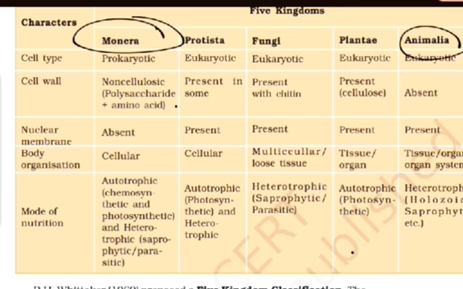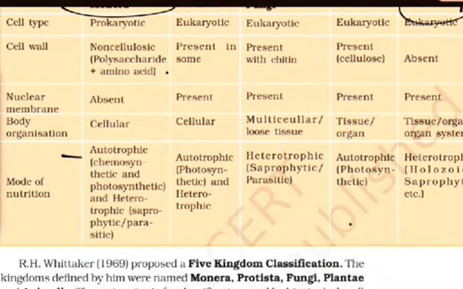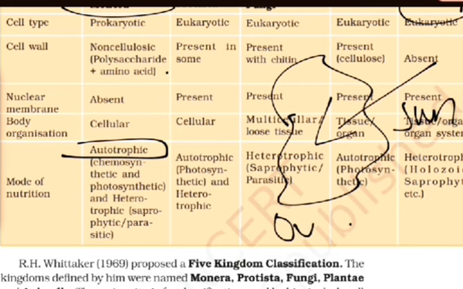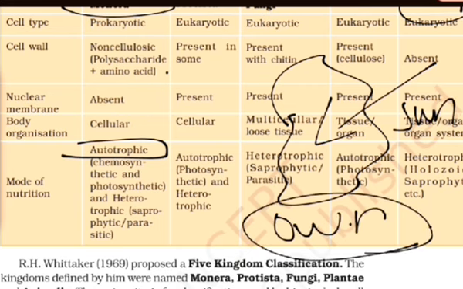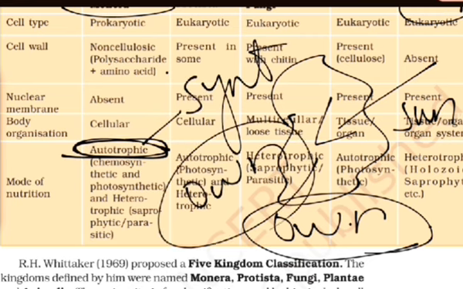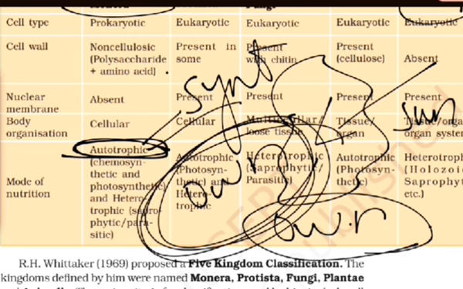But in Monera, they can synthesize their own food. These bacteria, in the presence of sunlight, can synthesize their own food. So these are called autotrophic. Autotrophic means which synthesize their own food. Remember this, own food. Okay, this is called autotrophic.